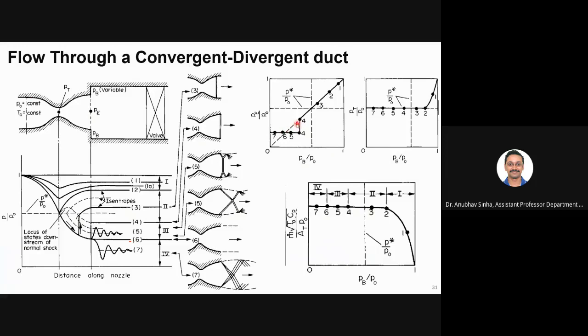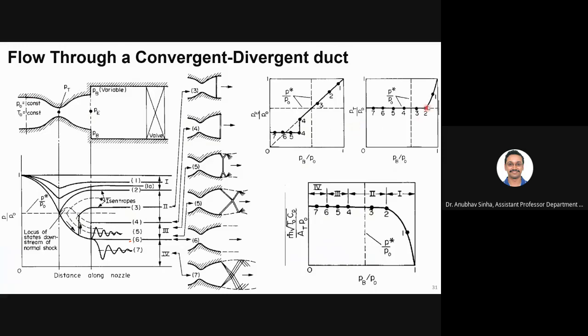At 4 you have a normal shock just at the exit. Till here you can decrease. After that, these sorts of discontinuities will come and pressure will remain constant. Now let us talk about the throat pressure.